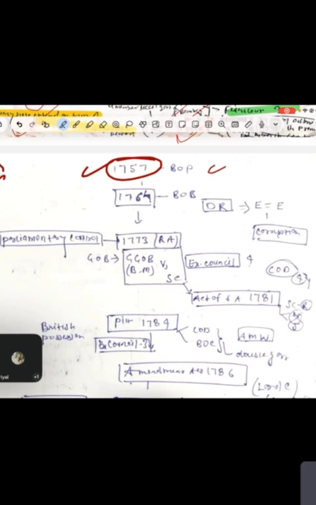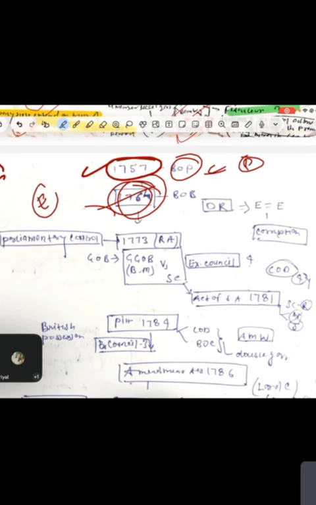I will not go into the detail. I will just focus on the chronology part. Now there was again one battle, guys, in 1764 actually, the Battle of Buxar. And, guys, why is this more significant? Because here the British won the war, which is political. But in 1764, they got economic power in the form of Diwani rights.